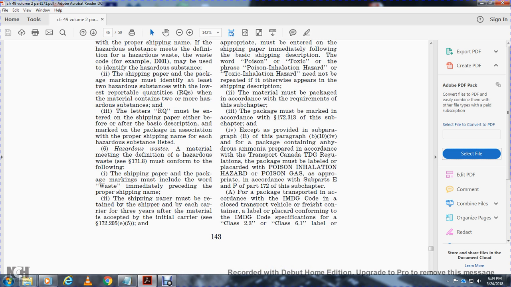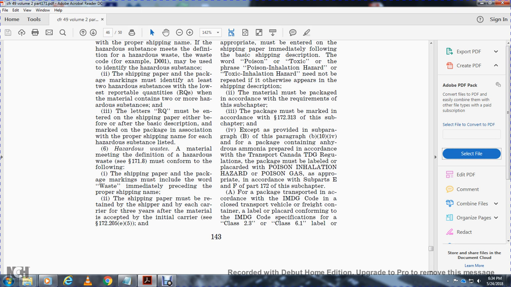The material must be packaged according to the requirements of the subchapter. The package must be marked in accordance with 172.313 of the subchapter, except for the provisions of subparagraph B of this paragraph B 10.4, with the package containing anhydrous ammonia prepared in accordance with the Transport Canada Transportation of Dangerous Goods Regulations. Package must be labeled and placarded with the poison inhalation hazard and poison gas as appropriate in accordance with subpart E and subpart F of part 172 of the subchapter.